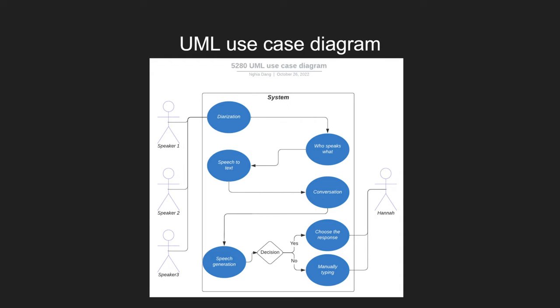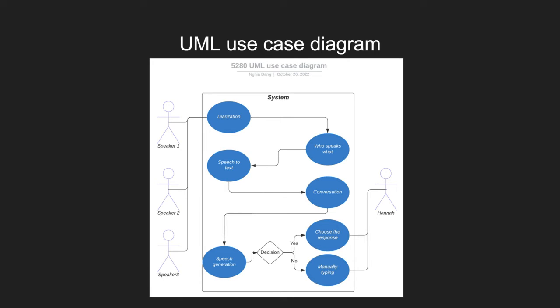The main process that the system needs to go through is, on the left, a group of speakers, speaker 1, speaker 2, and speaker 3, all talking to each other and maybe also Hannah. The diarization model needs to figure out who said what, and then convert that speech to text of who said what, because we need it to be tagged. We get times: from this time to this time this person spoke, and from this time to this time this person spoke.